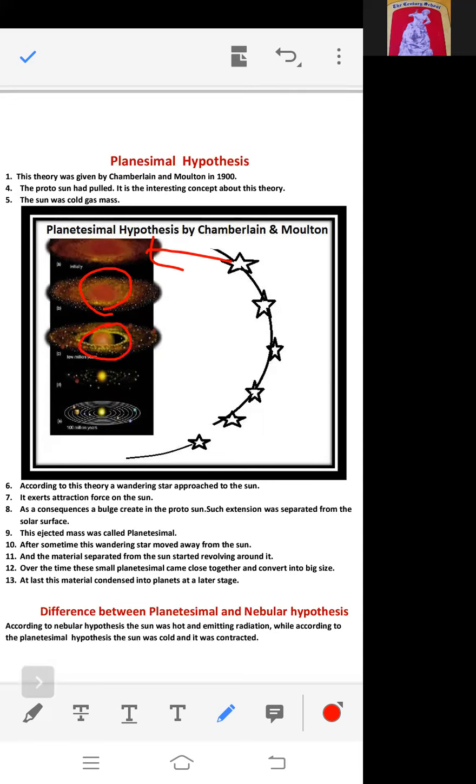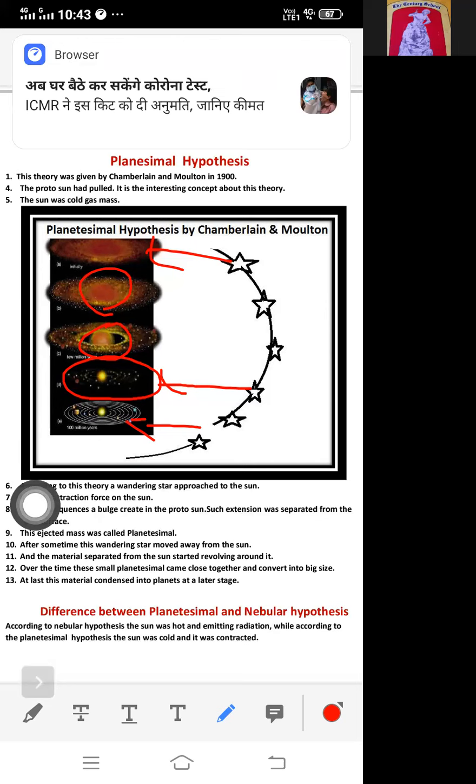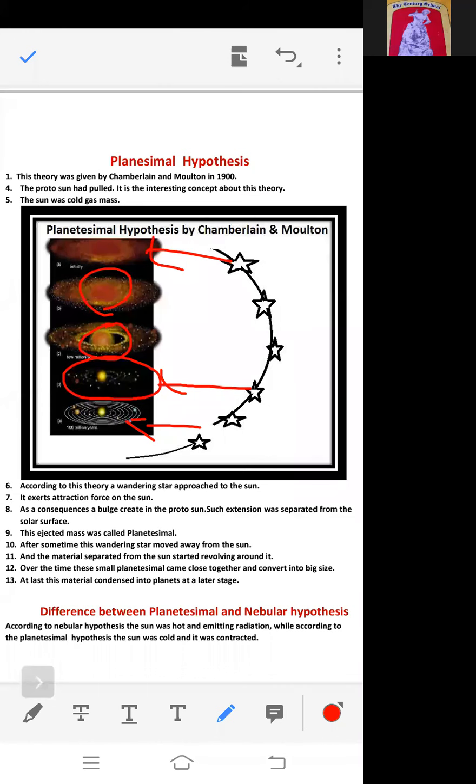separated from the protosun, and in the next stage these become planetesimals. This ejected mass was called planetesimals. Slowly and gradually, these planetesimals contract with each other and grow into big size. And these big size bodies are called planets, right? So basically, here they used condensation. The matter was condensed. Remember these points, right?